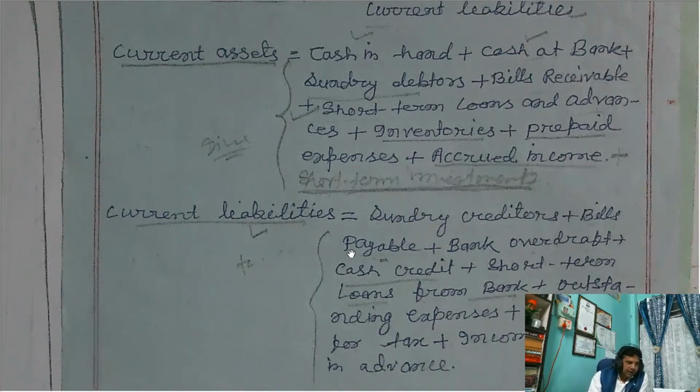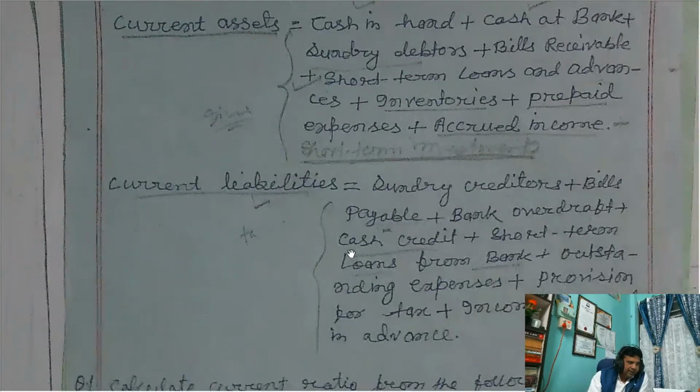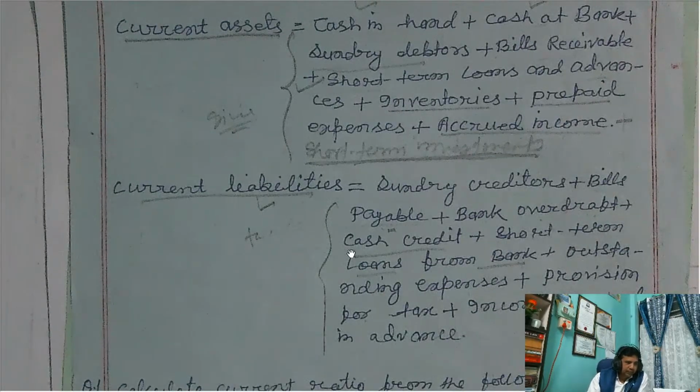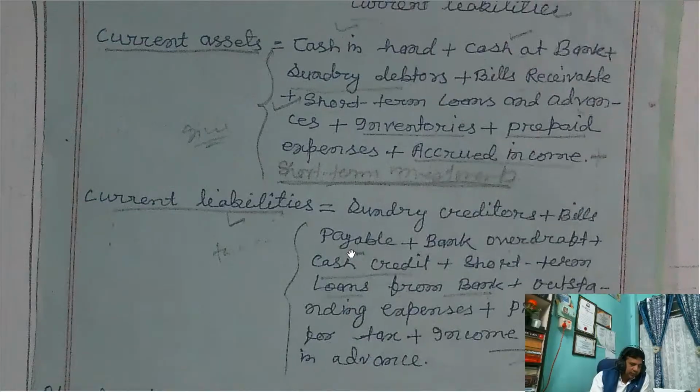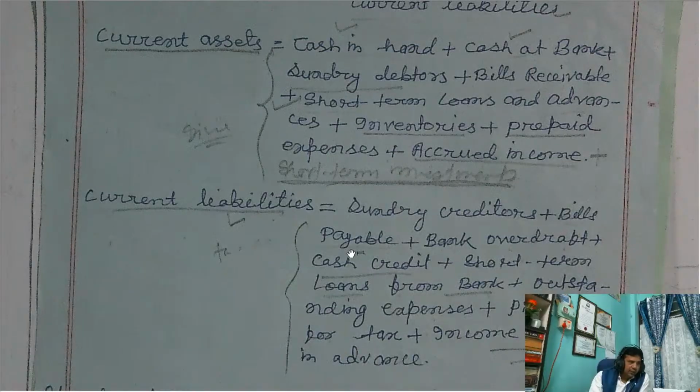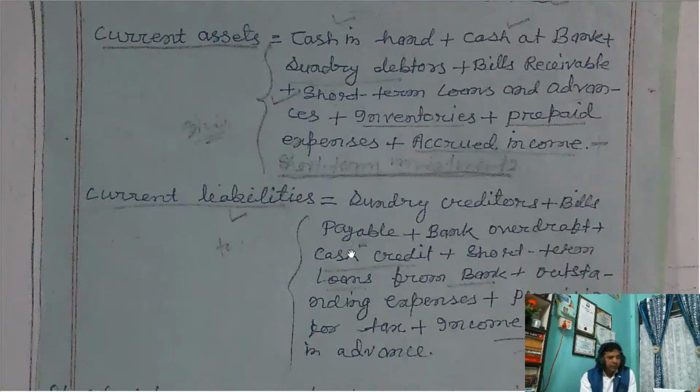Okay, so these are the items, the list of current liabilities we always consider. Whenever you need to calculate the current ratio and you are given this type of information, you find the sum total of current assets and the sum total of current liabilities, and the total current assets divided by current liabilities gives the current ratio. The result which you get is the current ratio.